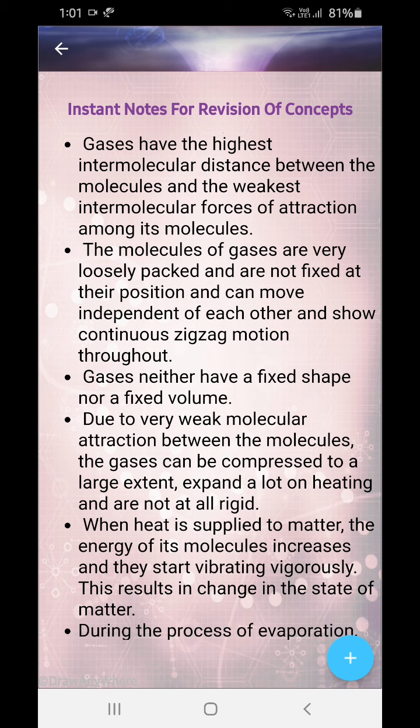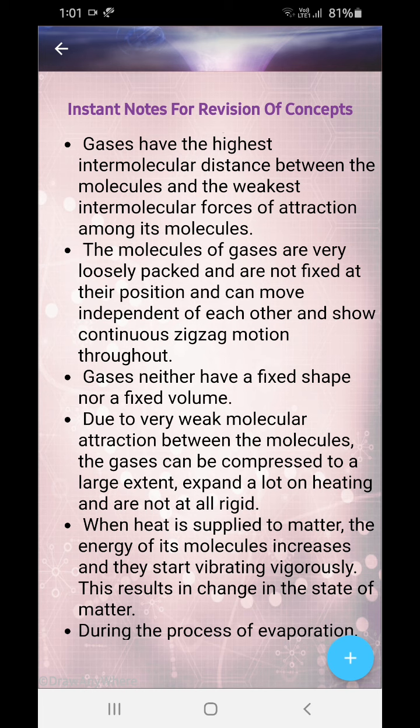Okay, they can diffuse very easily. All these are due to this. Okay, gases neither have a fixed shape nor a fixed volume. Okay, they diffuse very easily. Due to weak intermolecular attraction between the molecules, gases can be compressed to a large extent and expand a lot on heating and are not at all rigid. Okay, so they can be compressed because they have a lot of space between the molecules.